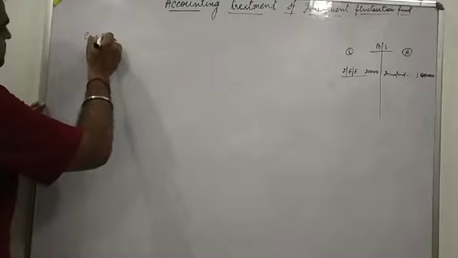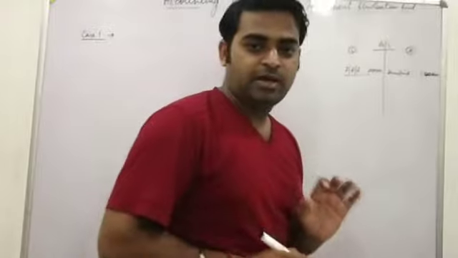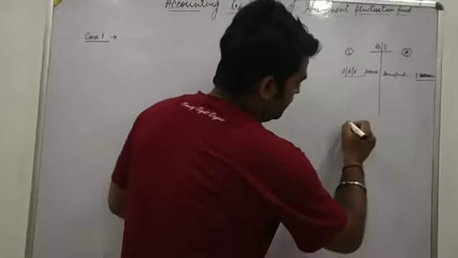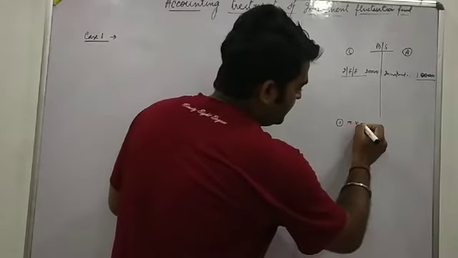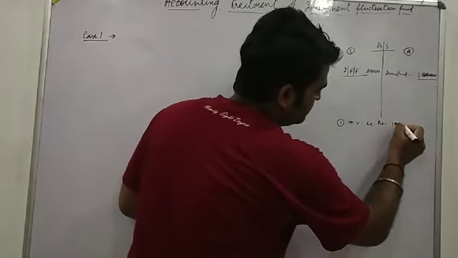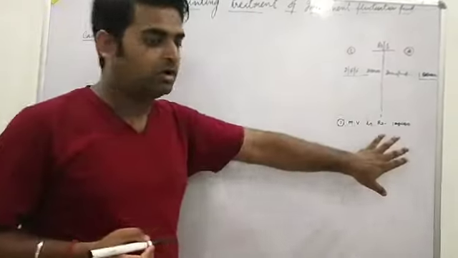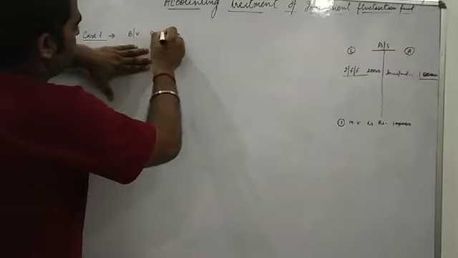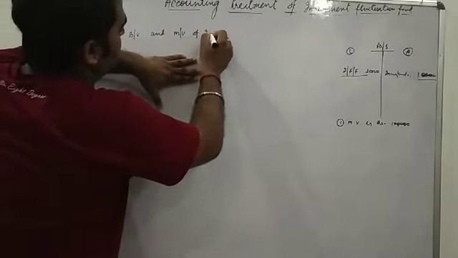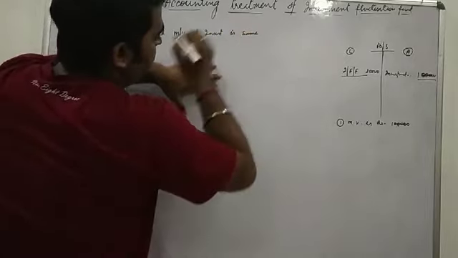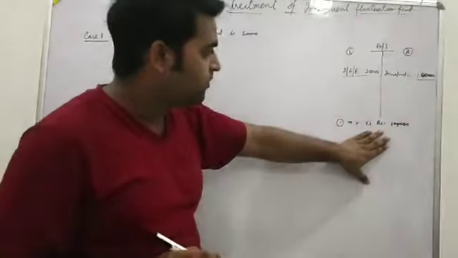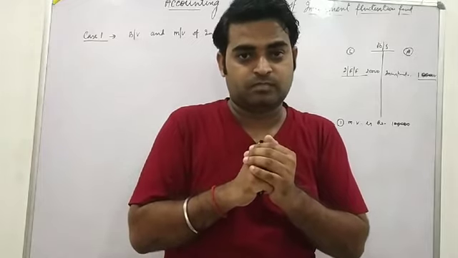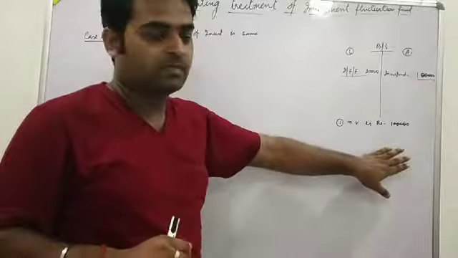Case 1. In the first case, the market value of investment is rupees 1 lakh, and the book value and market value of investment are the same. Both values are equal, so what entry will be done at that time? There is no loss and no profit.